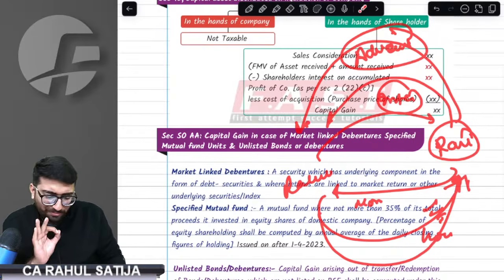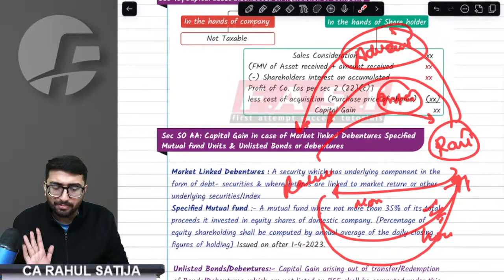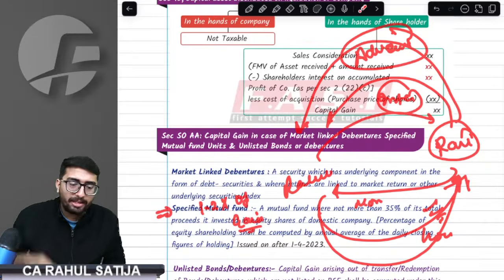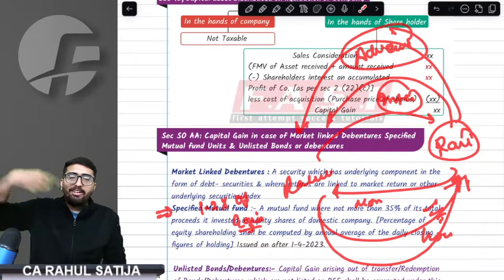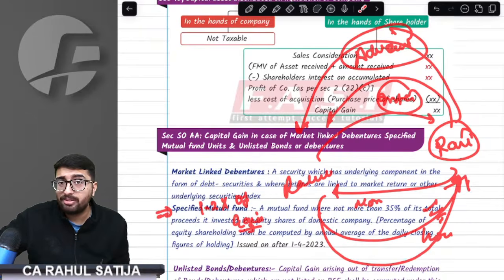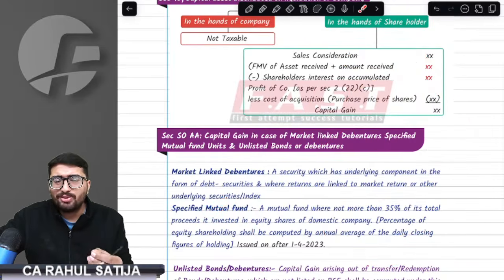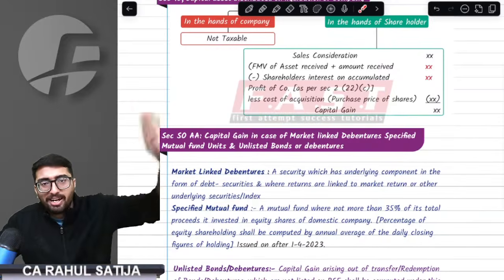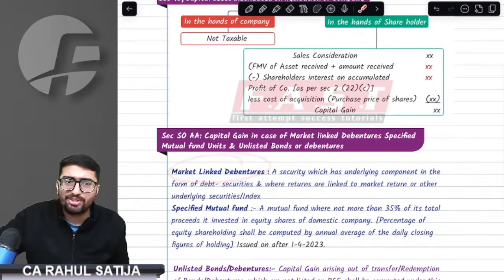I said, okay, Ravi, I will pay you interest equal to 1.2 times the gain that Nifty will make in the next year. Whatever the amount Nifty gains, I will pay you 1.2 times. If Nifty grew by 10%, I'll pay you 12%. If Nifty grew by 50%, I'll give you 60%. If Nifty grew by 100%, I'll give you 120%. Any security on which interest is dependent on an underlying asset, be it any market, any security, or any index, is a market linked debenture.